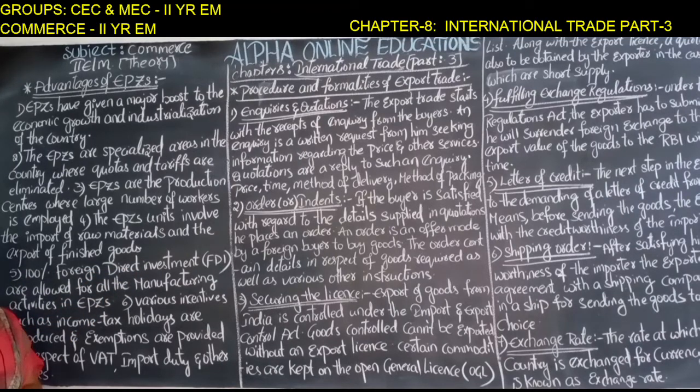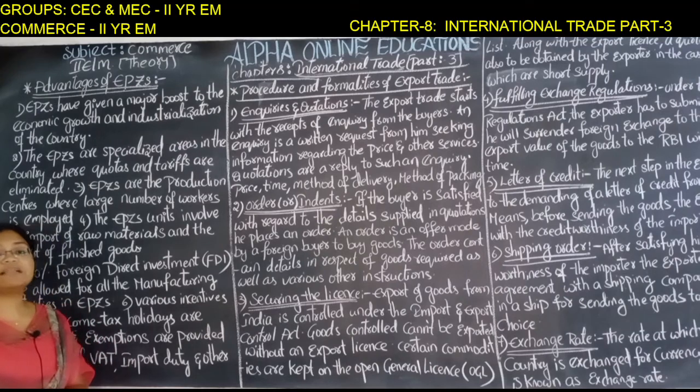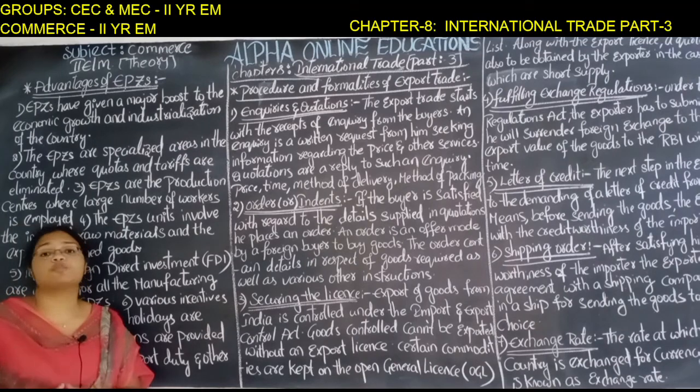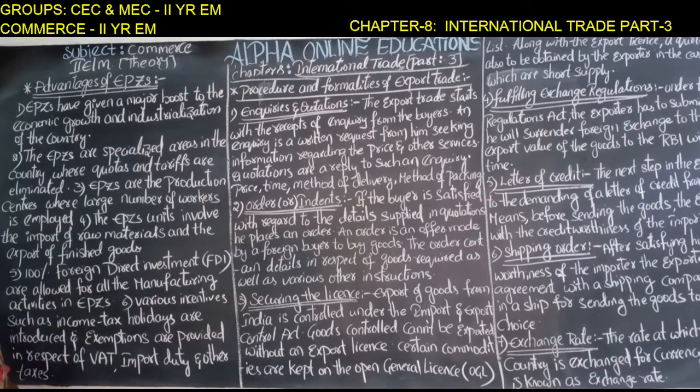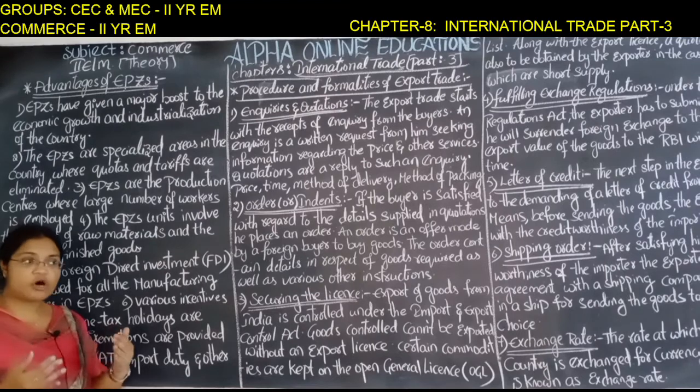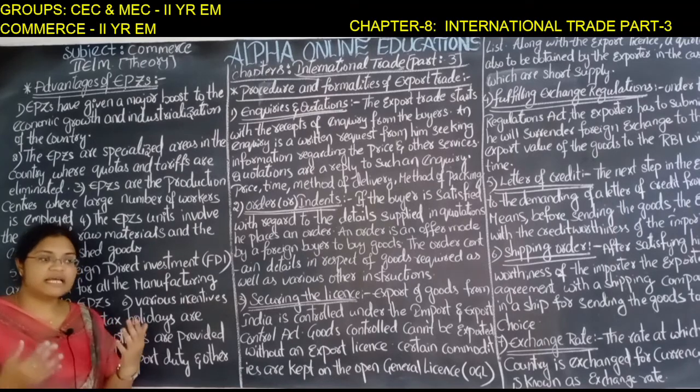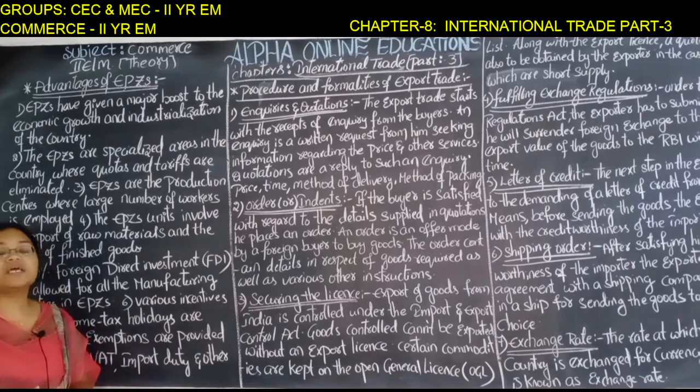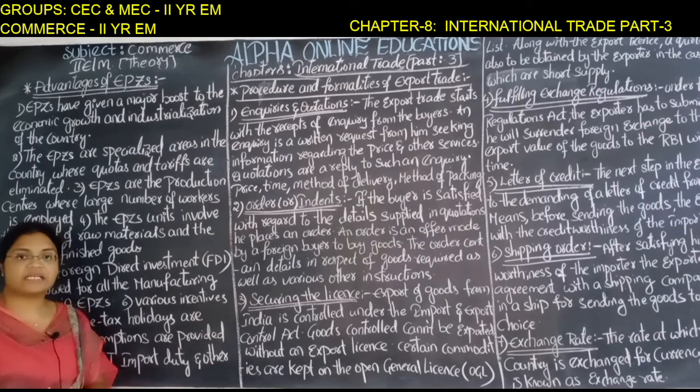So the industrial units which are started in these areas are getting 100% foreign direct investment, because the government is allowing foreign investment in the manufacturing activities. So foreign investors can also participate in the manufacturing activities in these export processing zones. They can also invest here. Foreign companies are also participating. When foreign companies participate in these zones, they will bring foreign capital. In that way, we can get 100% foreign direct investment.